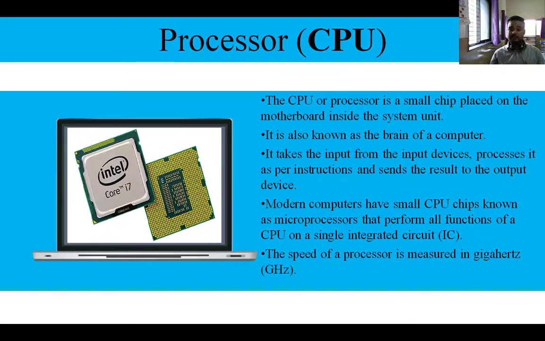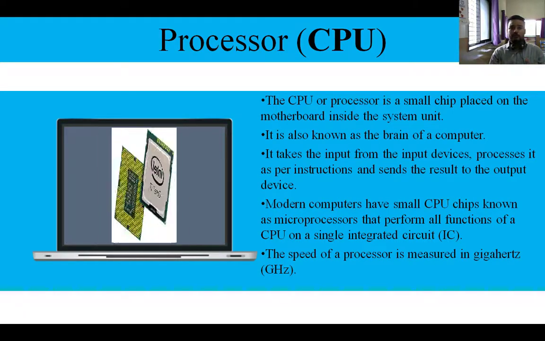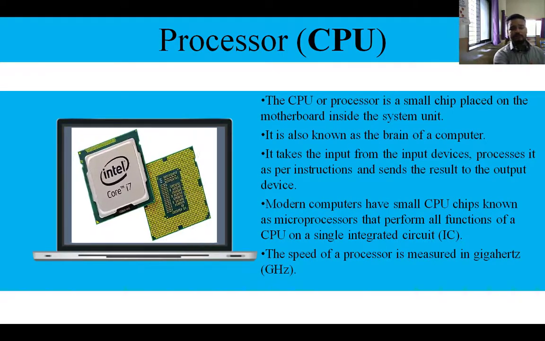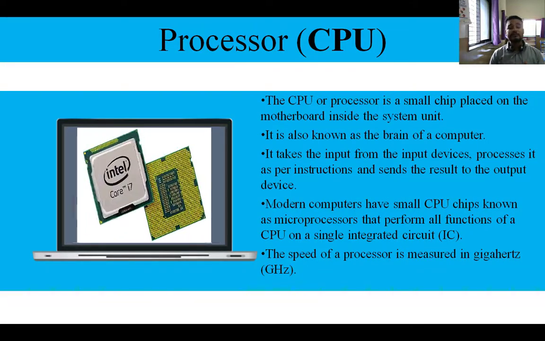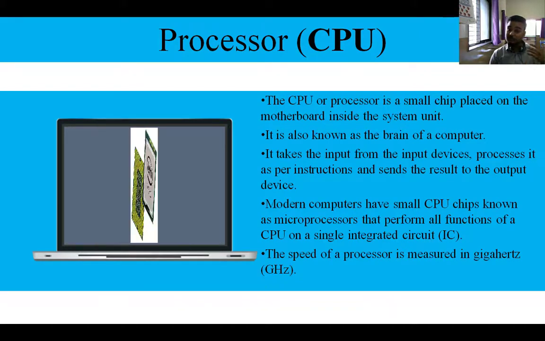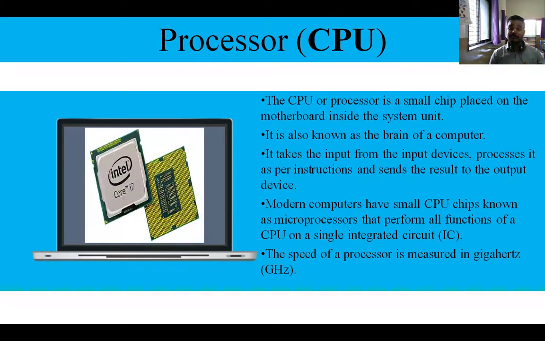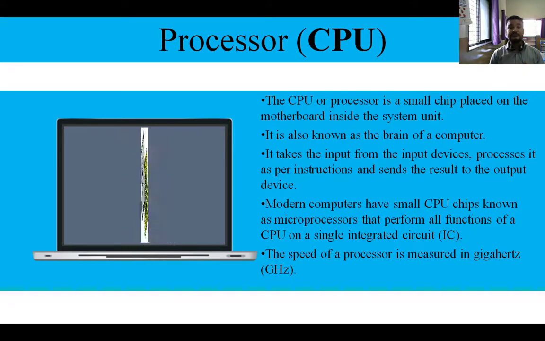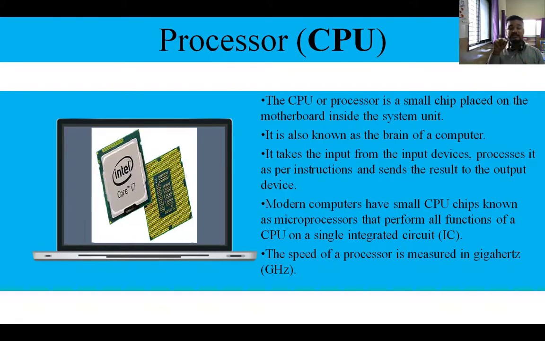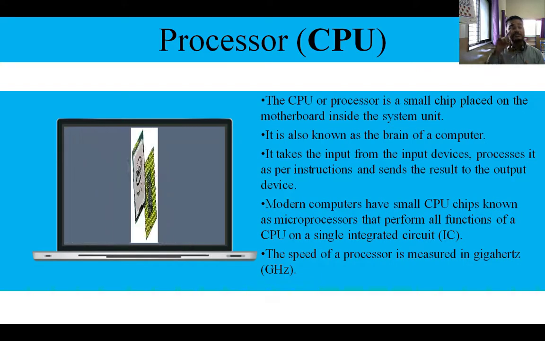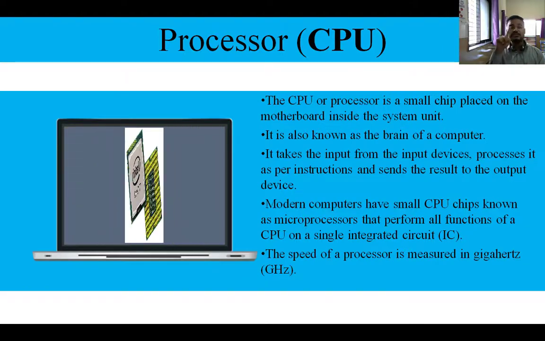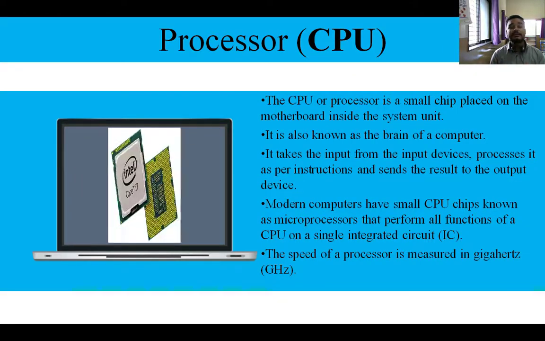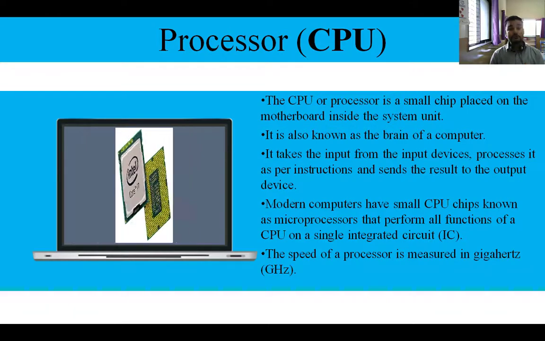Now everything has a speed. If you are driving a bike, we can count the speed in kilometers per hour. So the speed of a processor is measured in gigahertz. What is the unit of processor speed measurement? It is gigahertz, shown by GHz. So the speed of a processor is measured in gigahertz.